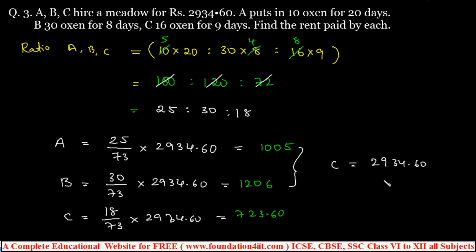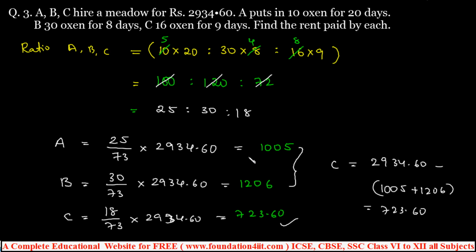2934.60, from this you can subtract sum of these two numbers, 1005 plus 1206. Even they will get same, 723.60. Or you can do the ratio also, you will get the same. Right, not a problem. So the main thing is you need to find out the ratio in particular way. This is the direct problems.